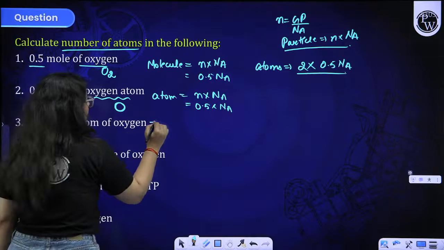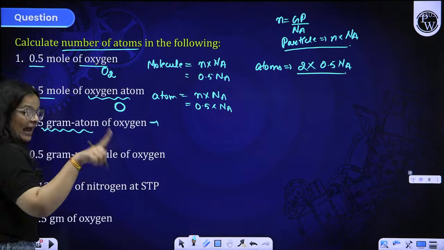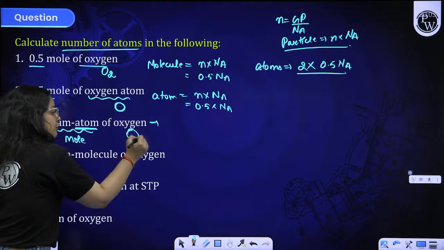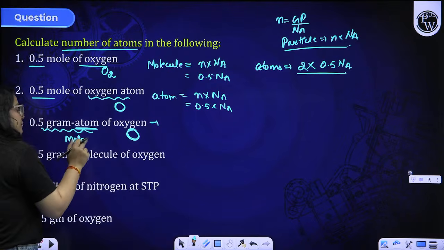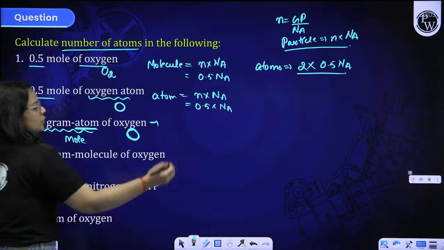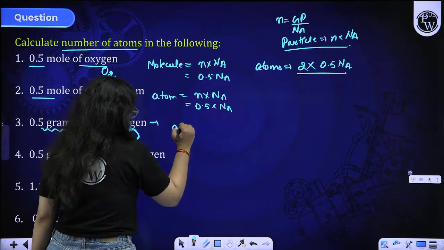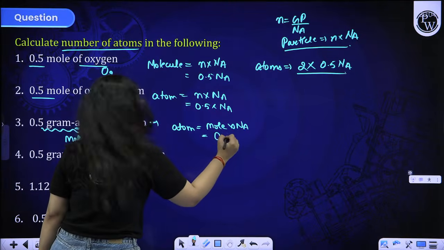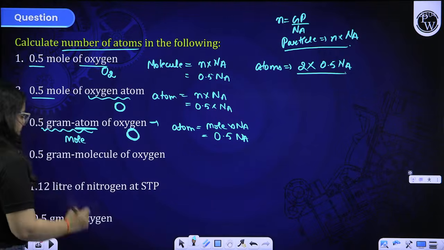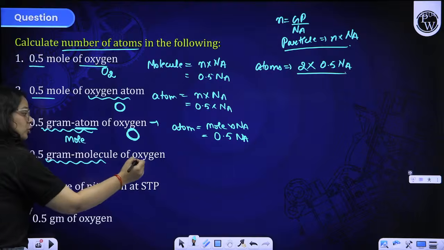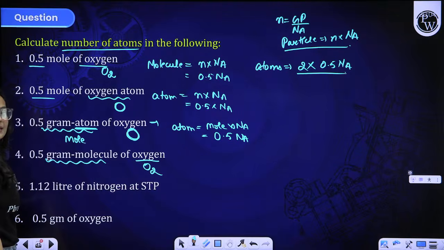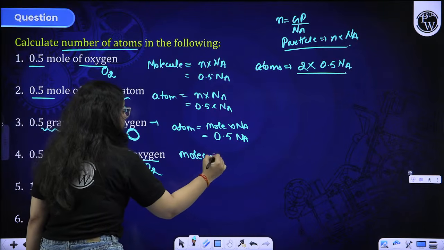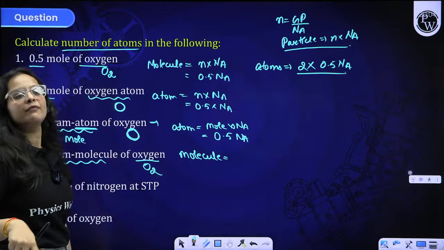0.5 gram atom of oxygen. Now see, gram atom, as I told you, is not gram, it is mole only, beta. And gram atom given to you means you have to take oxygen single over here. The 0.5 mole oxygen atom is given to you. So here you have to find the atoms as mole into Na. So mole is 0.5, so 0.5 Na will be the answer. Similarly, gram molecules means molecule is there and the molecule exists as O2. So here, because O2 is a molecule, we have to solve it according to molecule.